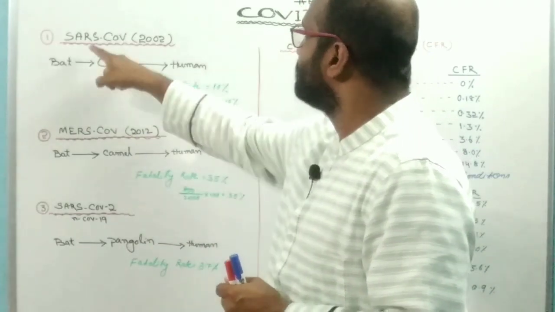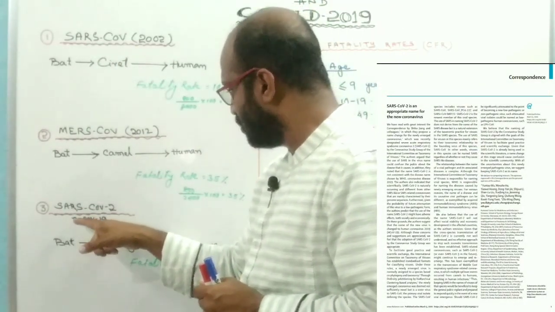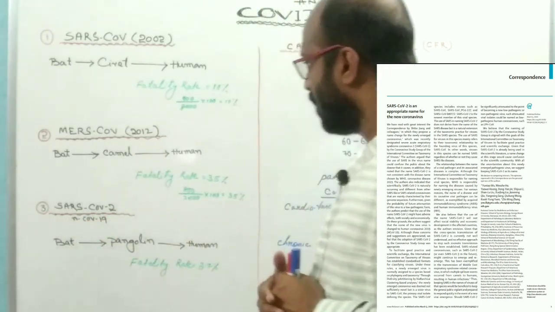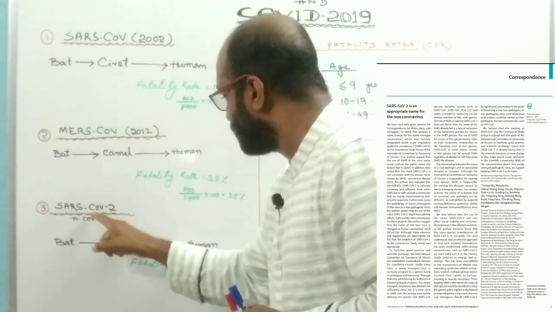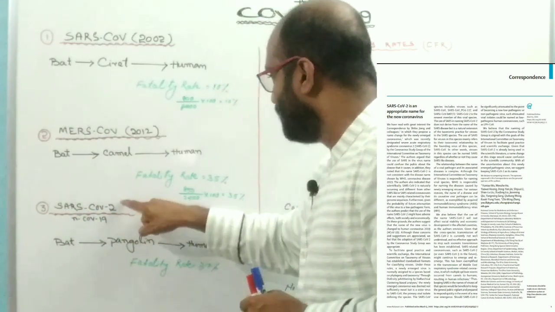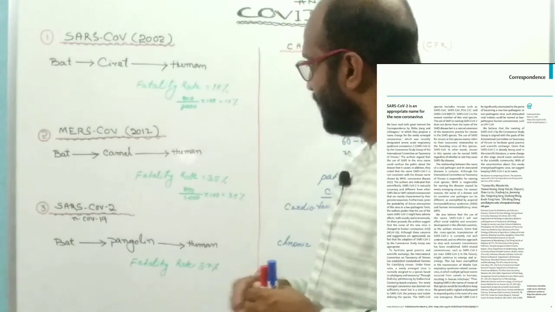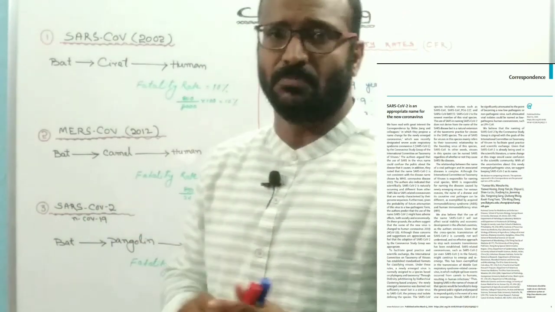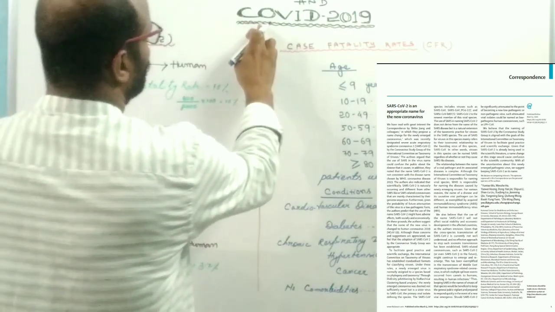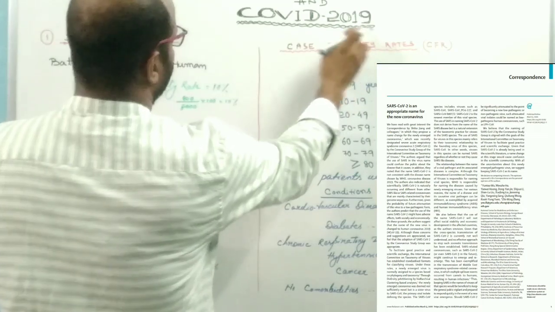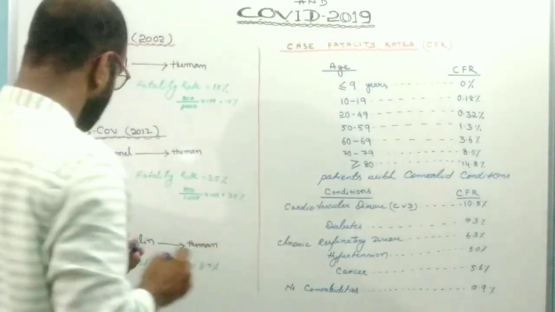This is a new form of the coronavirus. Now it is not named SARS coronavirus 2. It is named novel coronavirus 2019, and the disease caused by it is known as COVID-19, the coronavirus disease 2019.